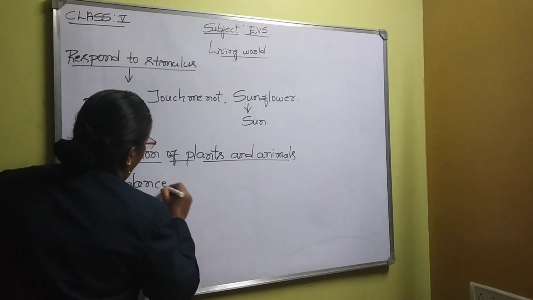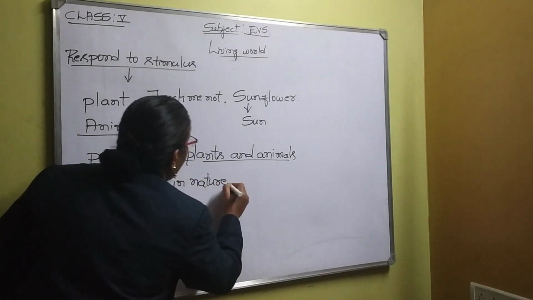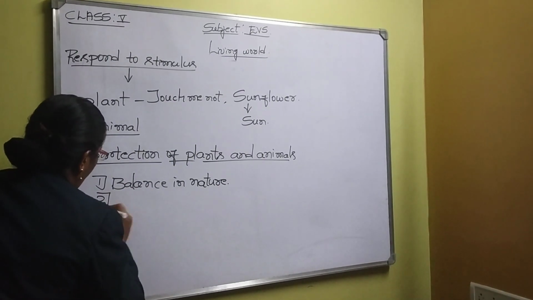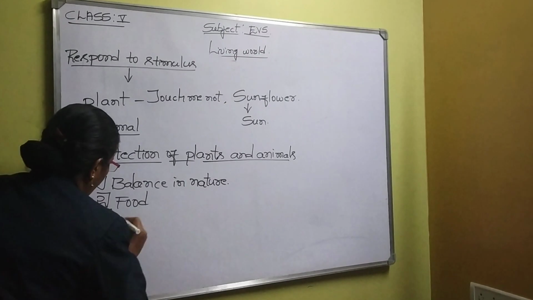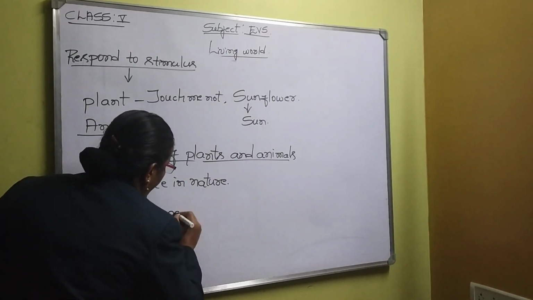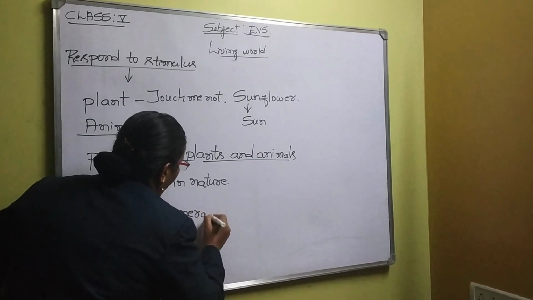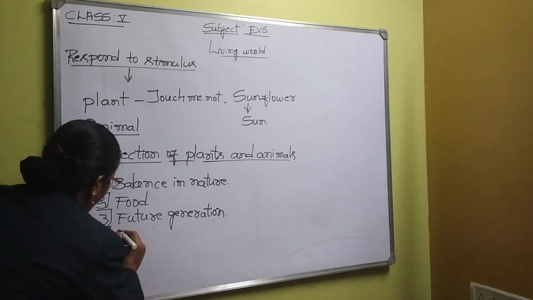I will explain one by one in detail what it is. Second one, for food sake, then future generation, then rainfall.